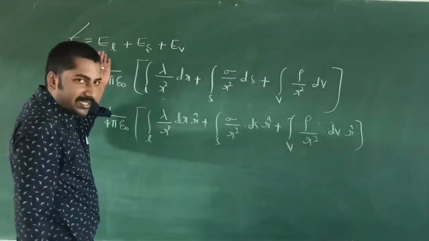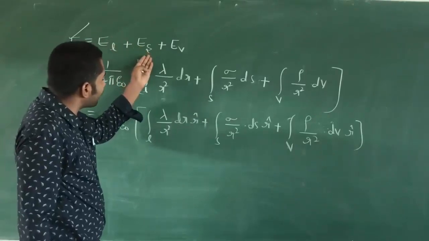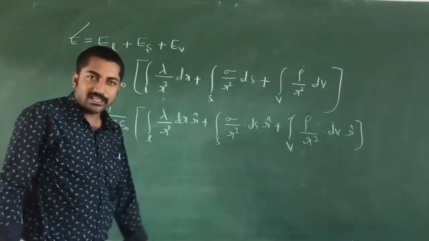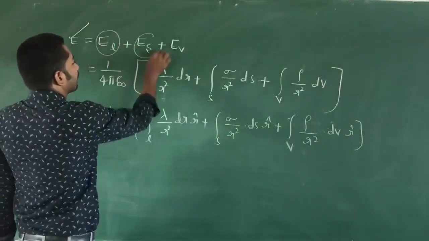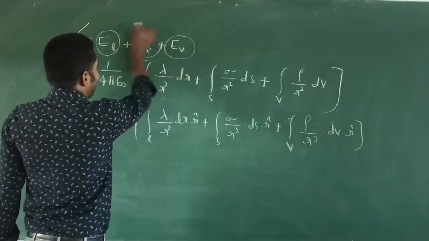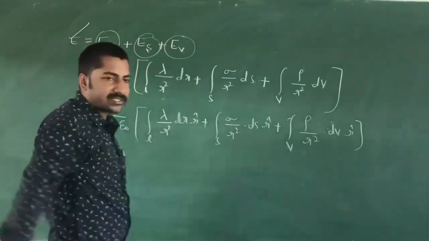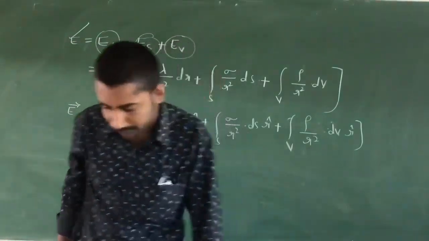E_L is the linear charge distribution, E_S the surface charge distribution, and E_V the volume charge distribution. When you add these three values, linear, surface and volume, you get the continuous charge distribution.